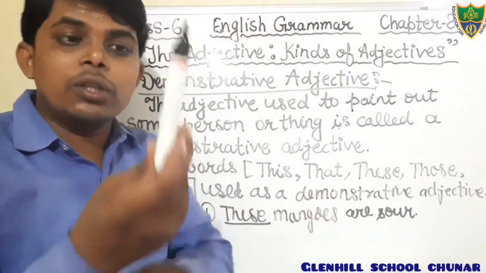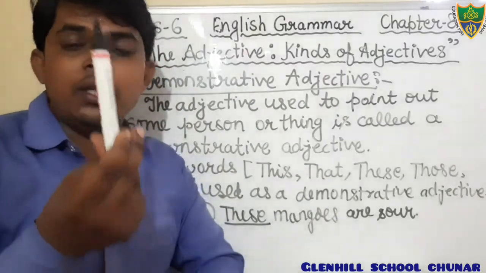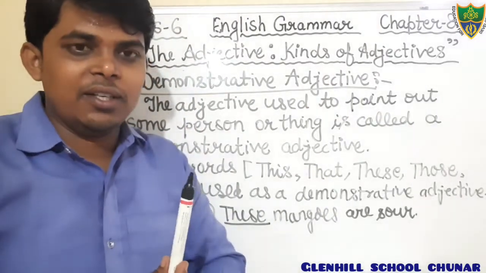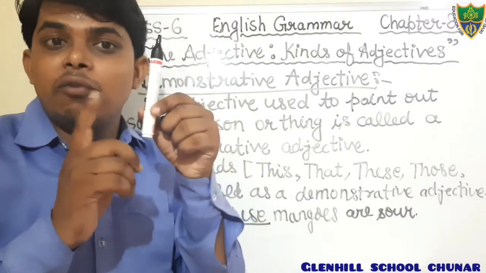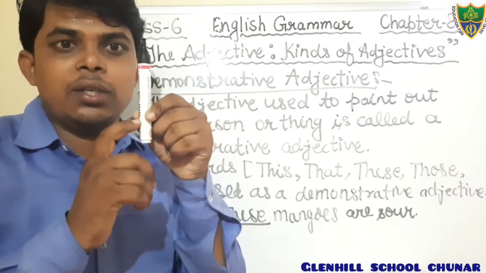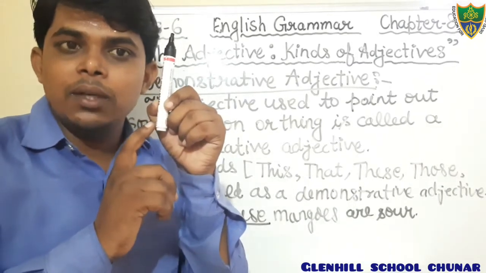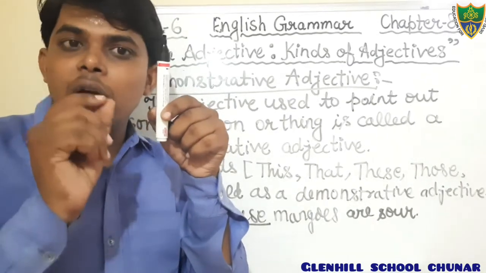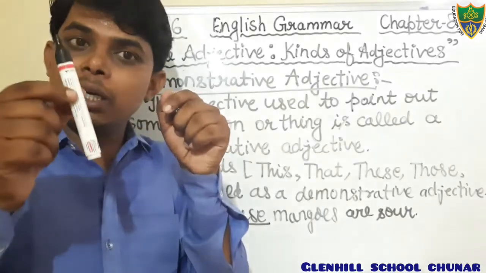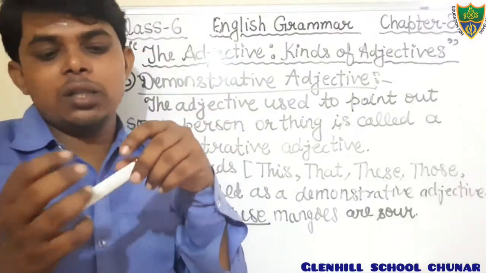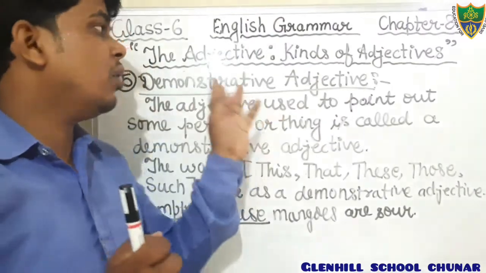This marker is black. In this sentence, the word this is used with the noun marker, and we are using the word this to point out this marker. Therefore, the word this is demonstrative adjective.